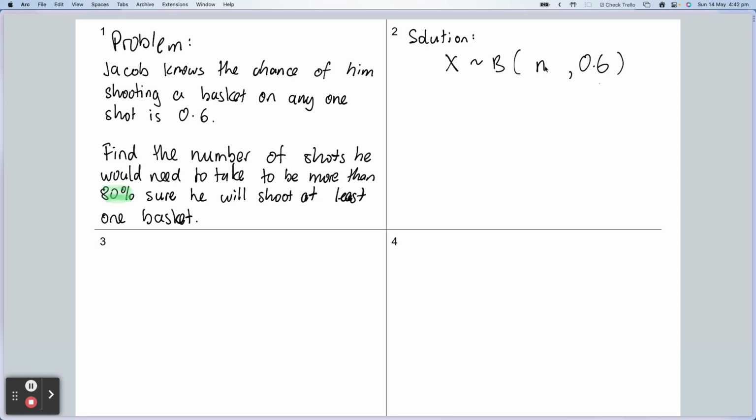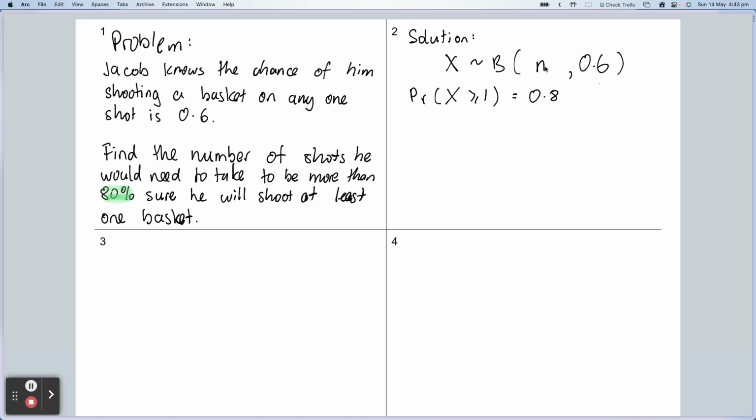That means that we are looking for the probability that X, the random variable that describes the number of times a basket is scored, is greater than or equal to 1, because it's at least one basket. We want it to be equal to 0.8 for some value of n that we haven't worked out yet.